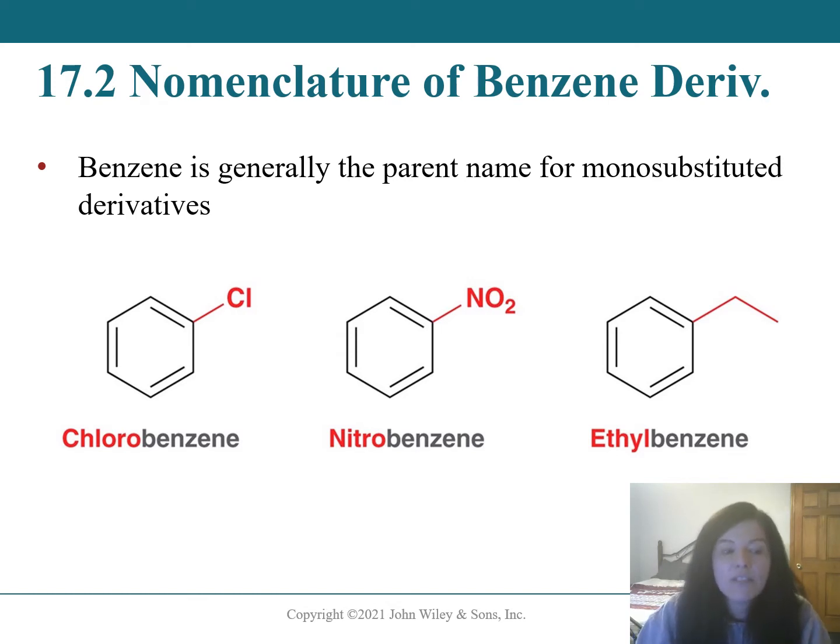Some examples here. Chlorobenzene: a benzene molecule with a chlorine attached to it. Nitrobenzene, a benzene molecule with a nitro group attached to it. And ethylbenzene, a benzene parent chain with an ethyl group attached to it.